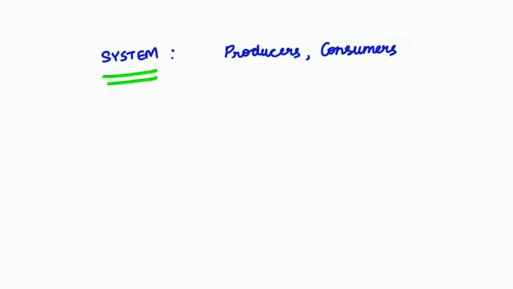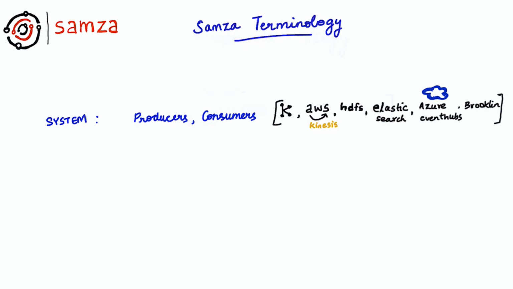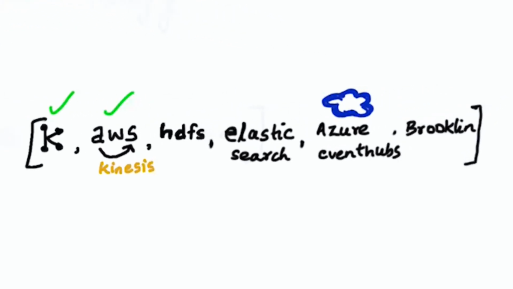You can implement what we call producers that write data to the stream and consumers that read data from a stream. Each stream can have multiple consumers, and reading a message does not delete it from the stream. Out of the box, Samza integrates with and has built-in producers and consumers for Apache Kafka, AWS Kinesis, HDFS, Elasticsearch, Azure Event Hubs, and Brooklyn. Also, it's actually quite easy to add your own new integrations.